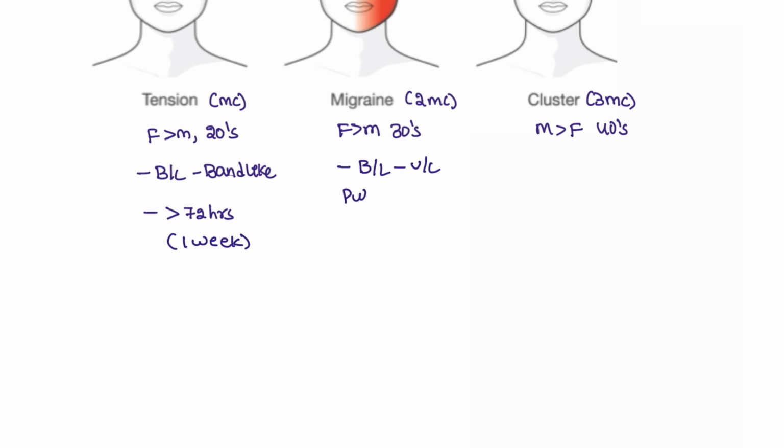And how is it going to be? It is a pulsatile headache, because we all know that the migraine pathology is in the cerebral vessels. So it is going to be a pulsatile headache, and the patient will be telling that something is throbbing on her head. Most of the time, this is less than 72 hours. And it is episodic, not continuous; it is an episodic and recurrent type of headache.